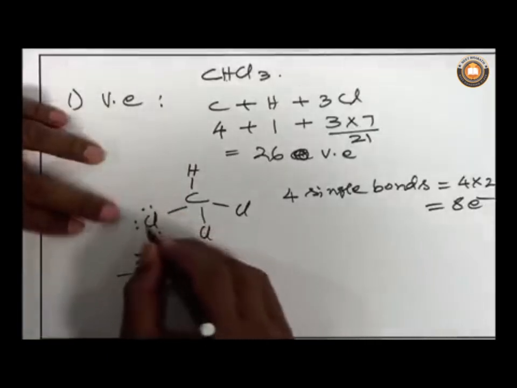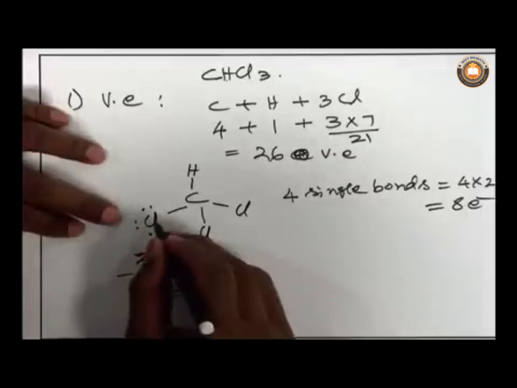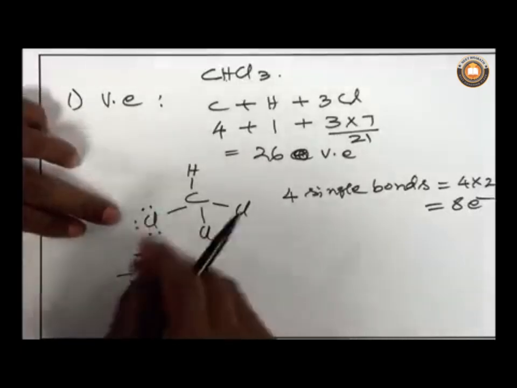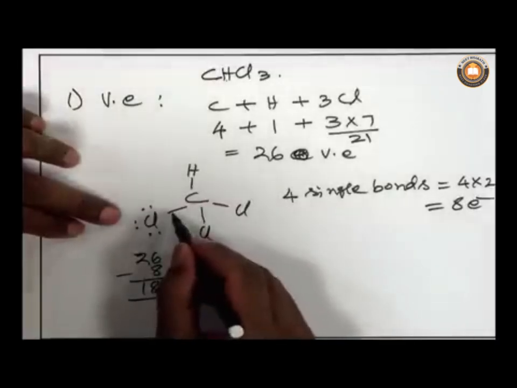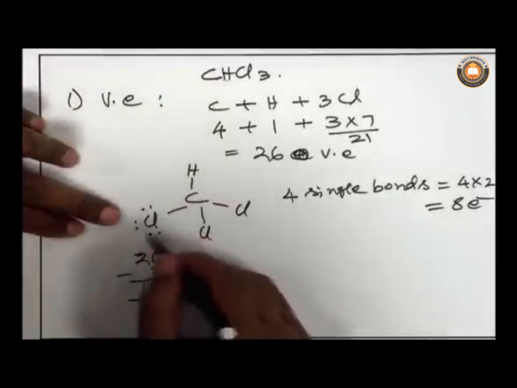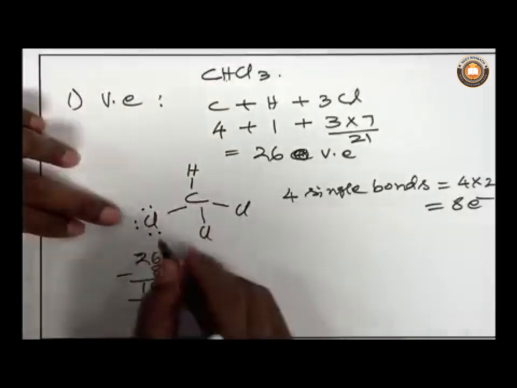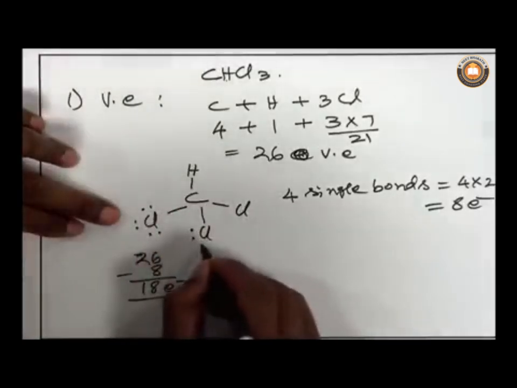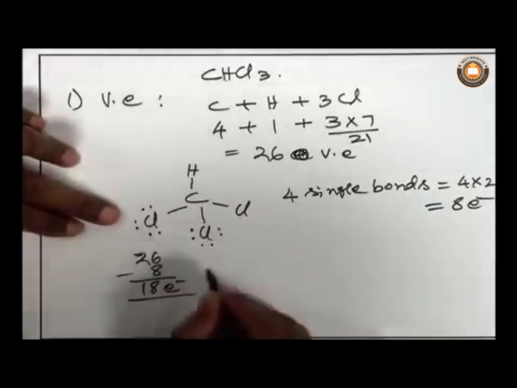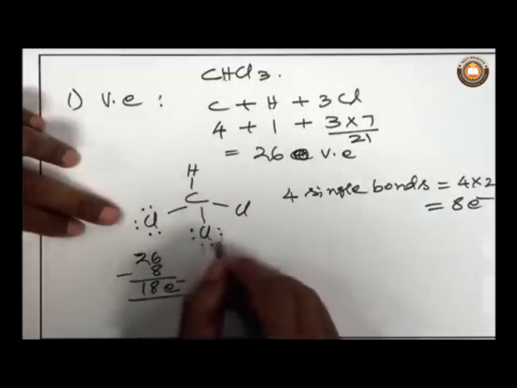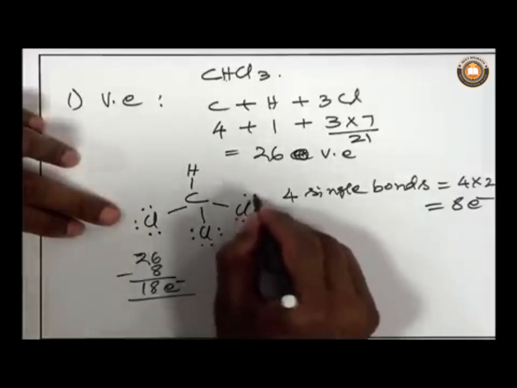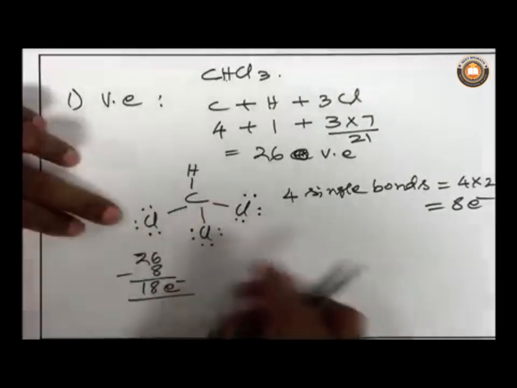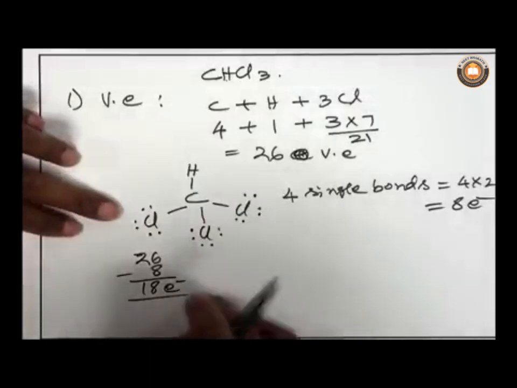So now I added 3 lone pairs around this chlorine atom. 3 lone pairs means 6 electrons. There is a single bond here, that means 2 electrons. So now the number of electrons around this chlorine atom is 8. Similarly you distribute the pairs as lone pairs on the others, and again the number of electrons around each chlorine atom is 8. Here is 8, here is 8, here is 8.